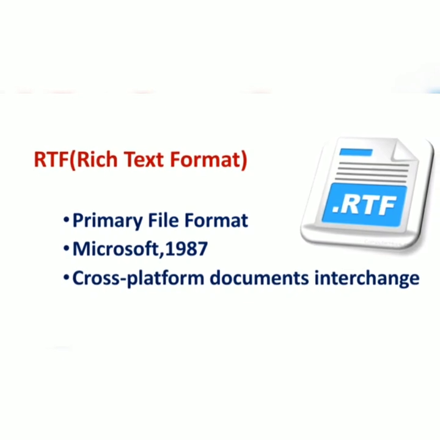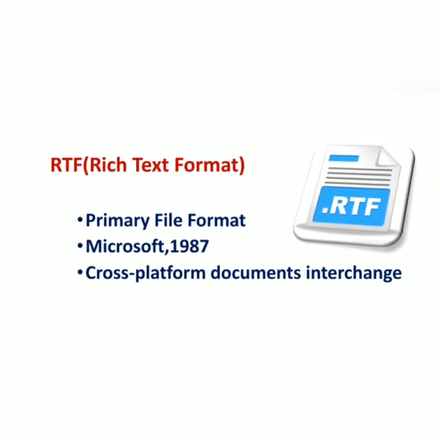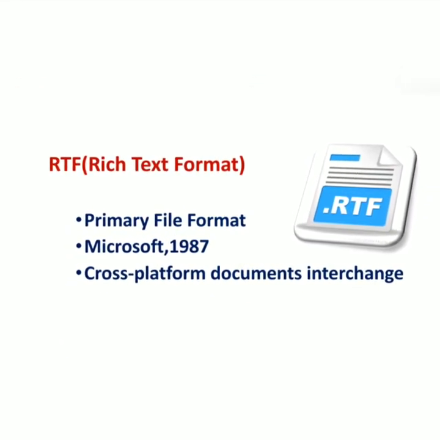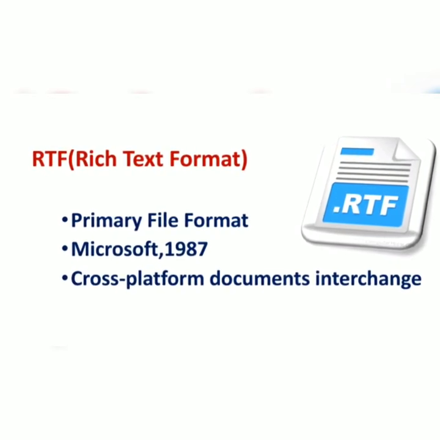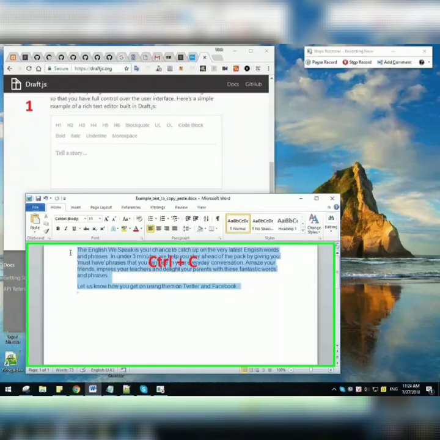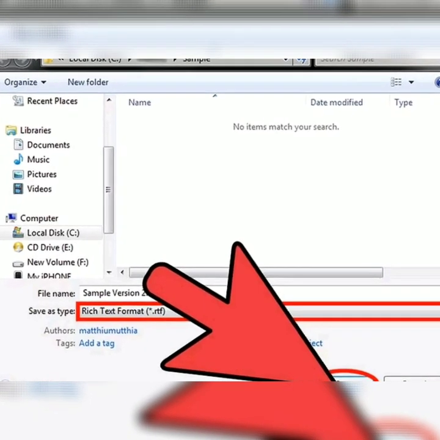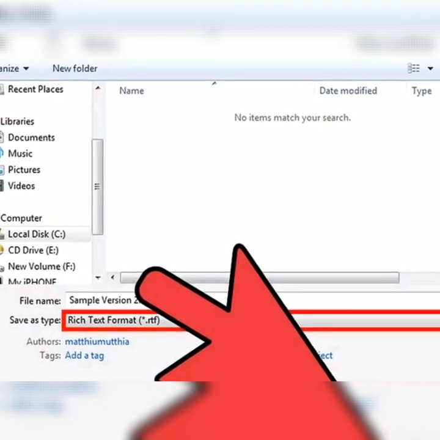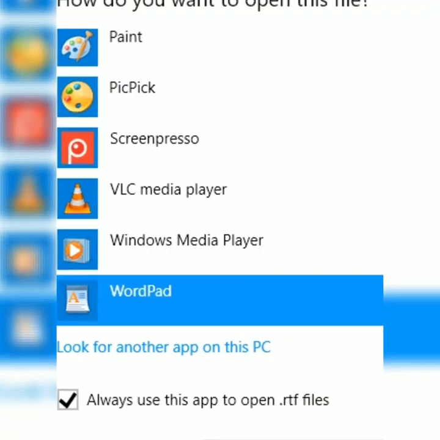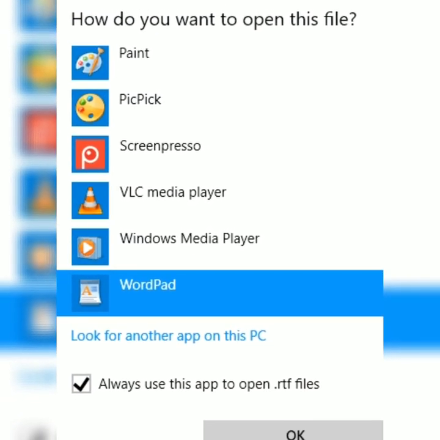To overcome these problems, Microsoft has introduced this RTF file format, that is rich text file format. The RTF files can be created by using WordPad, and the file that we got with the box-like structures, if it is opened with WordPad, we will get the appropriate content related to the file.